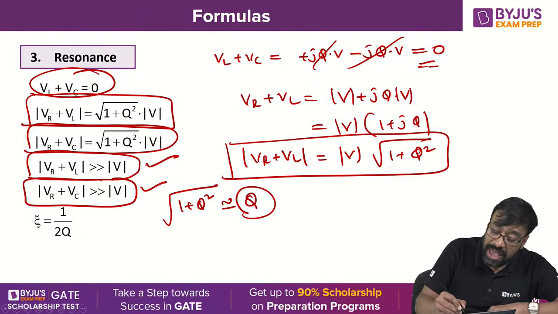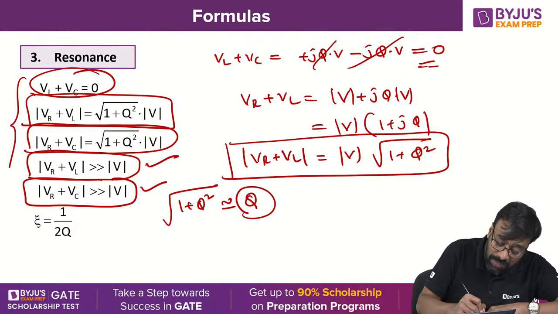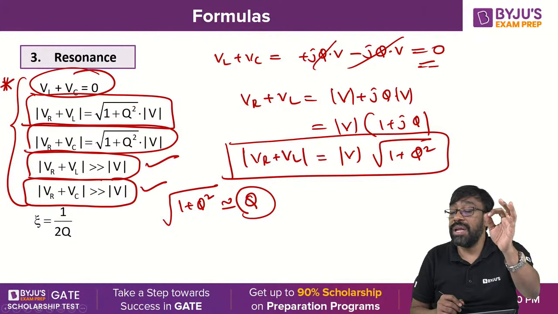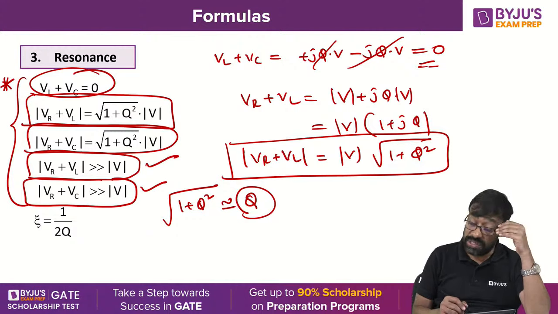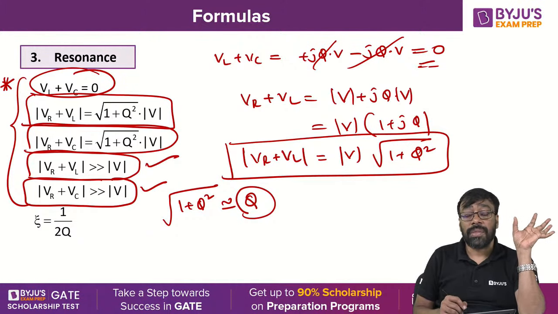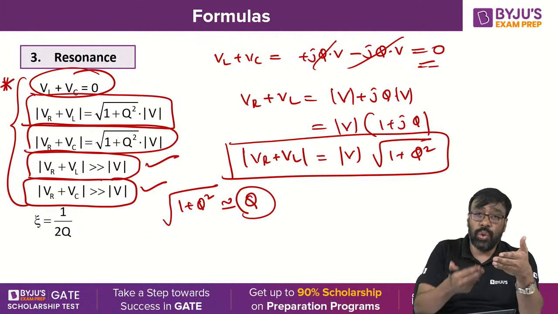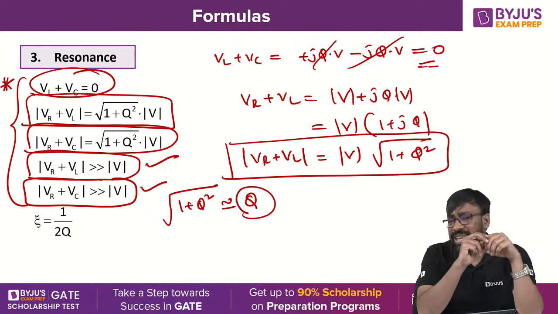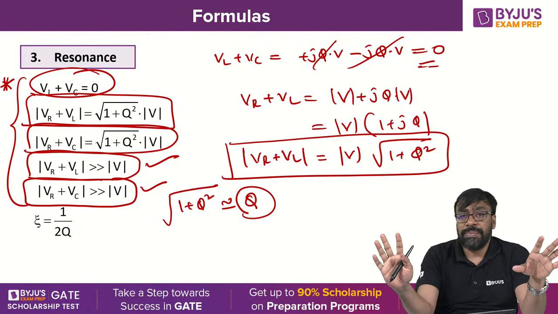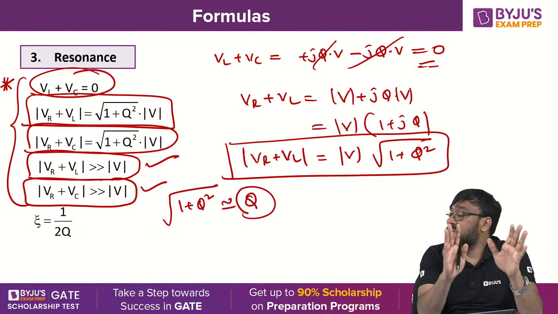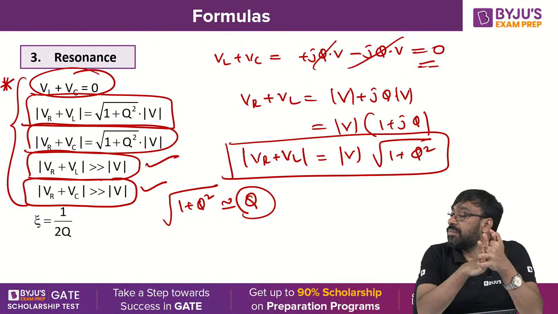Exactly on these particular formulas, a couple of times questions have been asked in the GATE examination, and of course the ESE examination is only based on these formulas. Which of the following is true or which of the following is not true? Like that, they will give several conditions about RLC series resonance. You must be able to answer these questions. You understand, all of you?